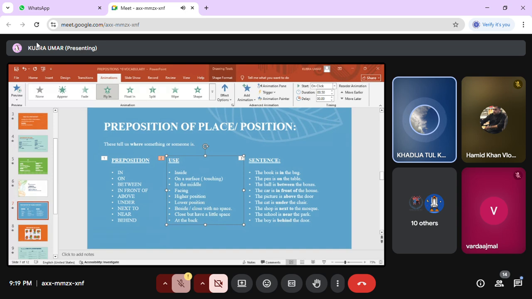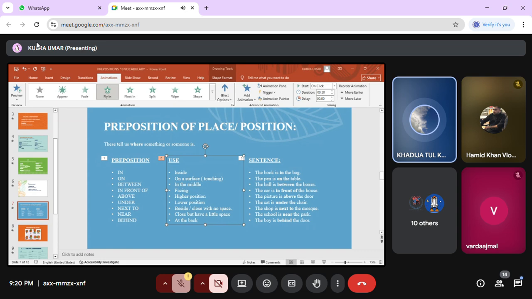You can also use at with shops: at the coffee shop, she's at the bakery. And you use at with group activities: we are at the party, they are at the concert. And the last use of at is home, work, and study place. I am at home, she is at university, I am at work, you can say.